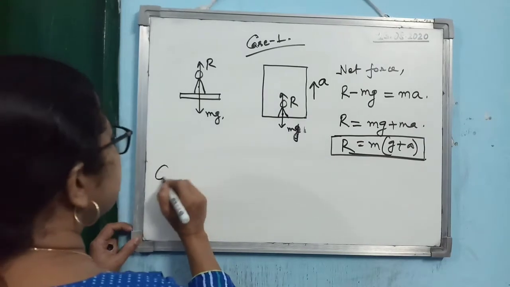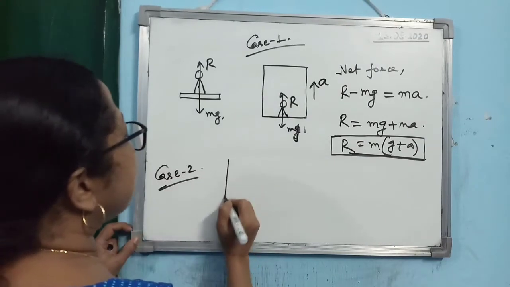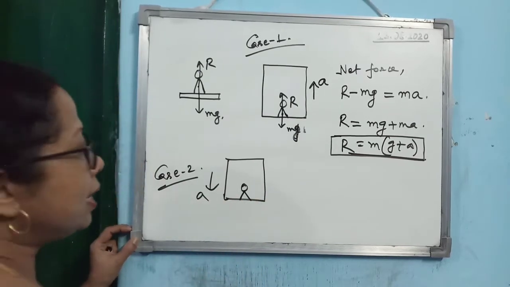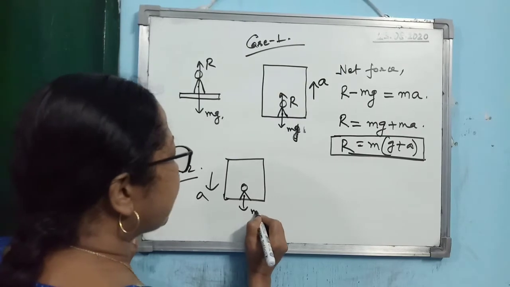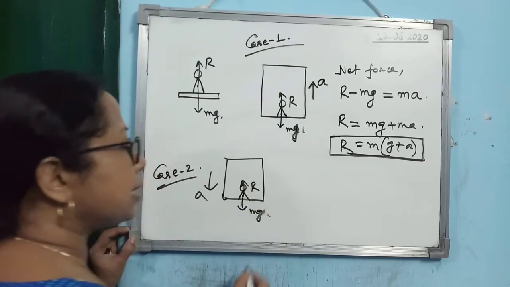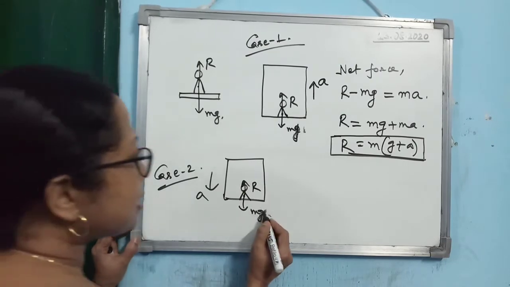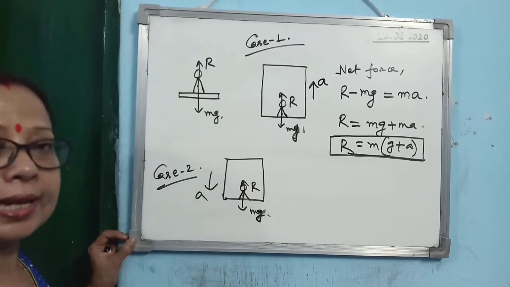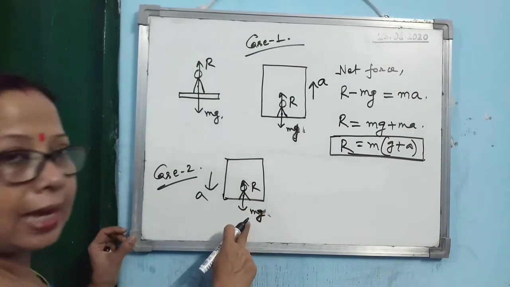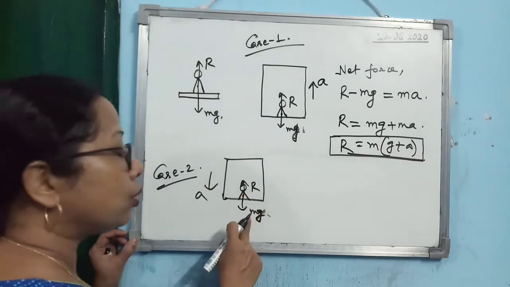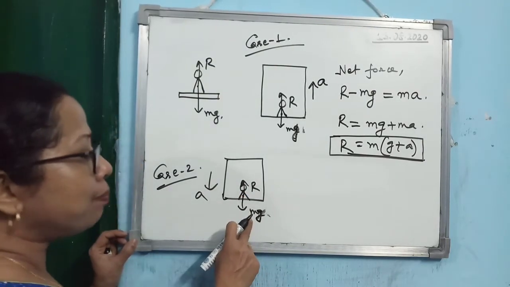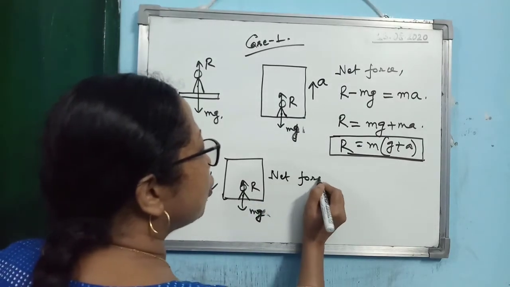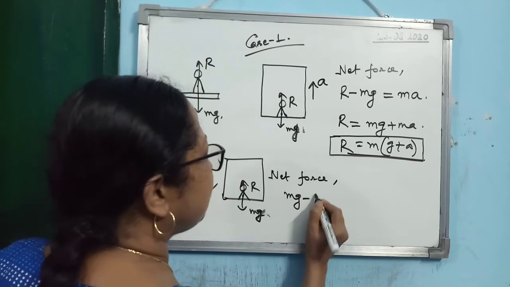Alright, now consider the second case, that suppose the lift is moving down with the acceleration a. So in this case also, what are the forces acting on the person within the lift? Again the same two forces, R and mg. So in this case, as the person along with the lift is coming down with an acceleration a, you cannot say R is bigger than mg, and you cannot say R is equal to mg. Rather, in this case, mg is bigger than R. So what is the net force acting on the body? It is mg minus R.